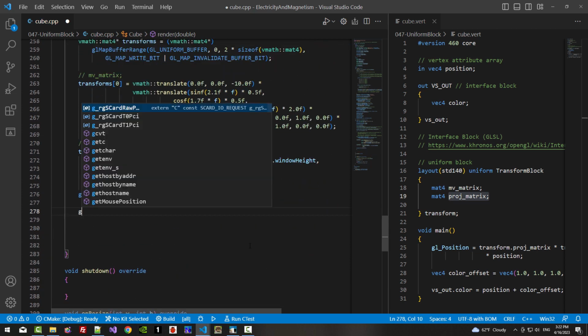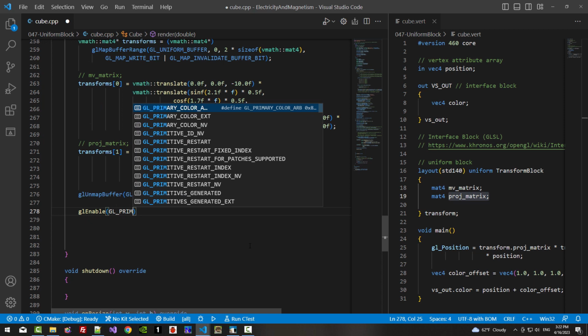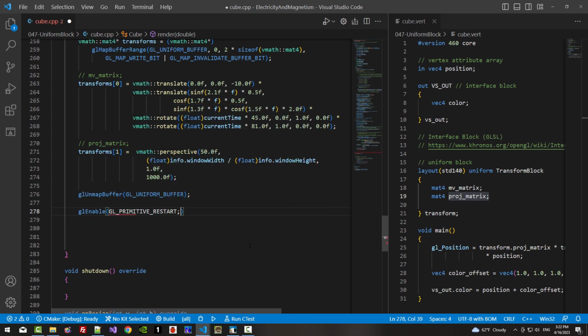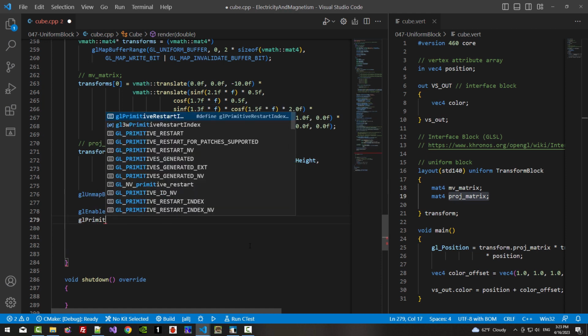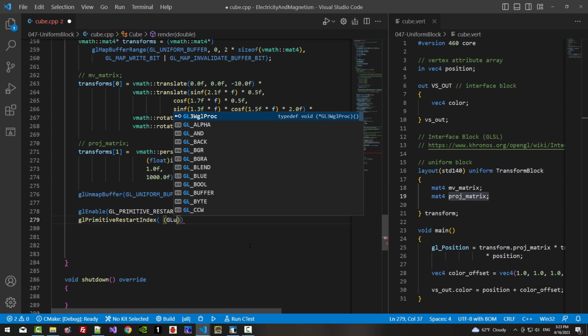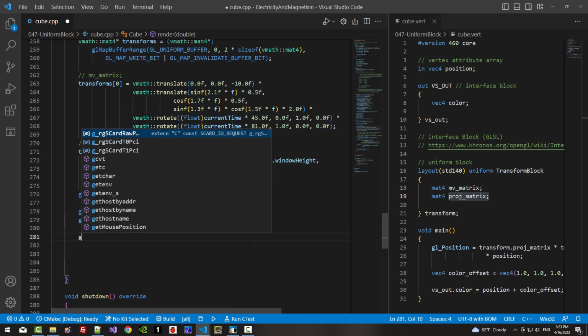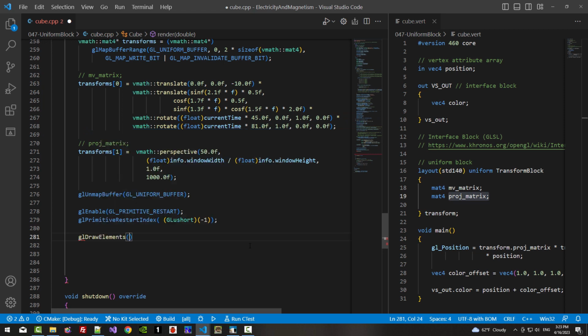Scroll down. glEnable GL_PRIMITIVE_RESTART, semicolon. glPrimitiveRestartIndex, GL_UNSIGNED_SHORT, -1. glDrawElements.